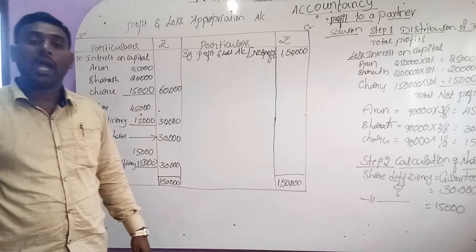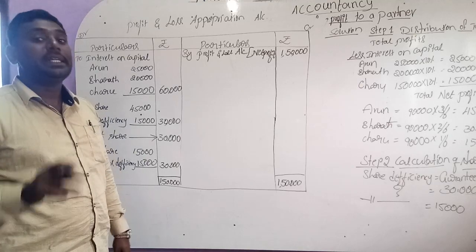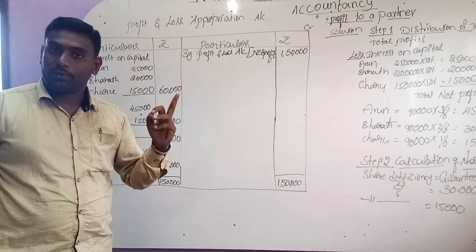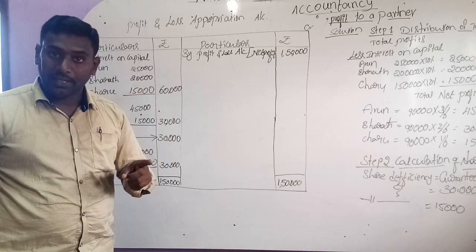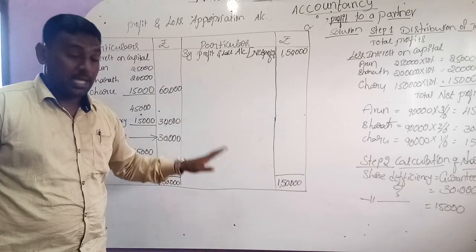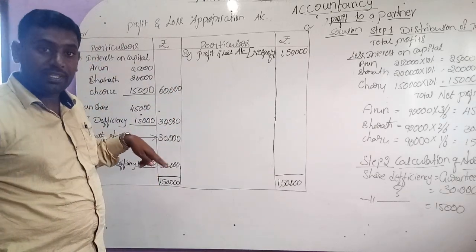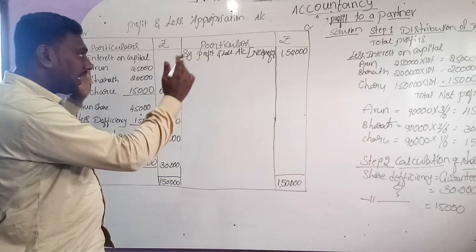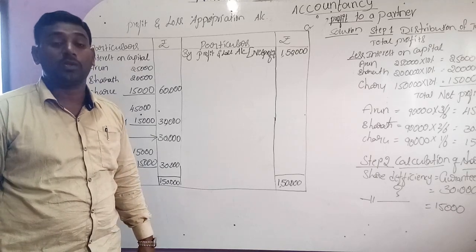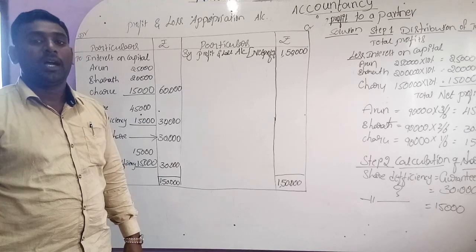In this manner, we have to prepare the profit and loss appropriation account if the guarantee is given by a particular partner. In the last class we discussed the guarantee given by the company, which has the right to give the share to all the partners. But here the guarantee is given by a single partner, so we have to distribute the profits in this manner, and finally prepare the profit and loss appropriation account. This question belongs to the 6 marks category. This time they will ask 6 marks questions under section C only.